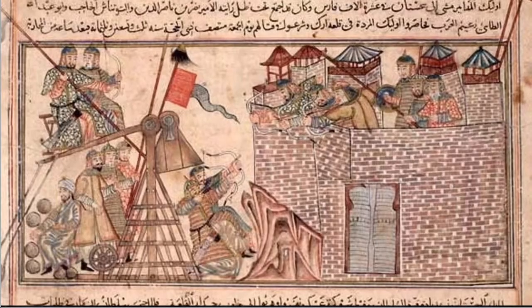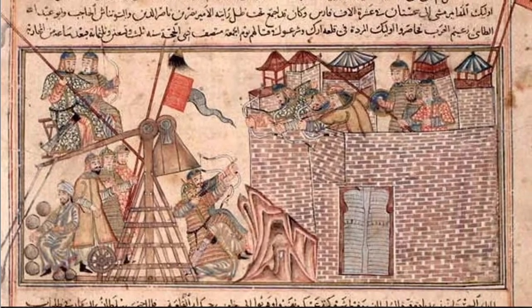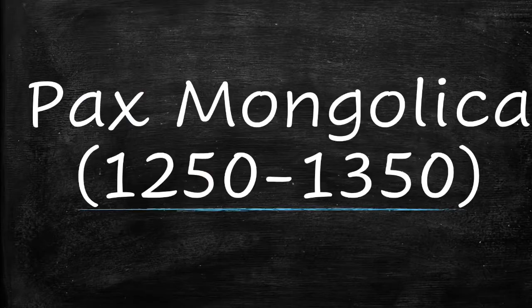It also rendered the old styles of military obsolete. No longer could you just armor up and hide behind a wall. The Mongol cavalry was too fast, and they had the technology with their siege weapons to destroy your wall. The Mongols even used biological warfare, taking bodies infected with the Black Death and vaulting them over enemy walls. While the terrifying, brutal tactics of Genghis Khan and the Mongols can't be ignored, they did succeed in creating a safer and more unified Asia than we ever had before.